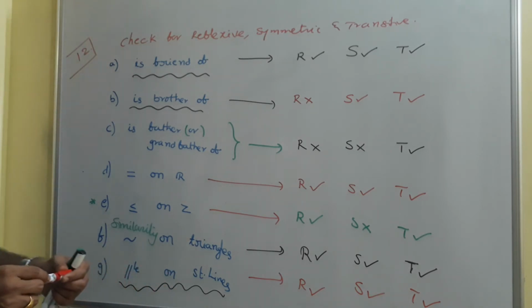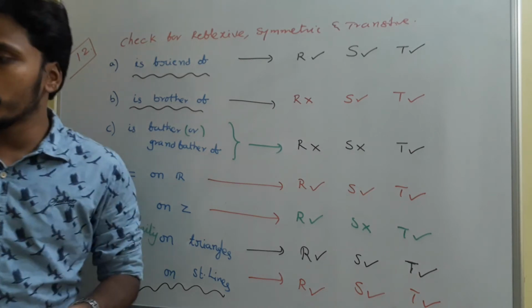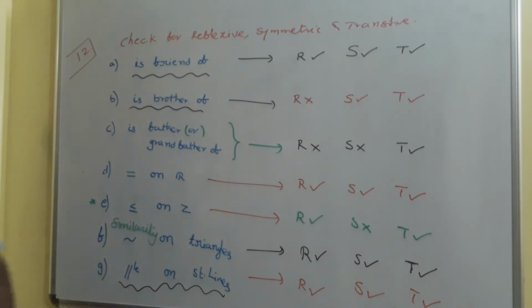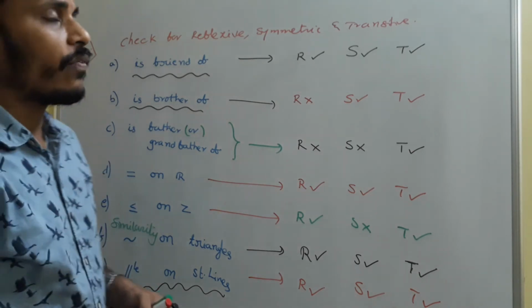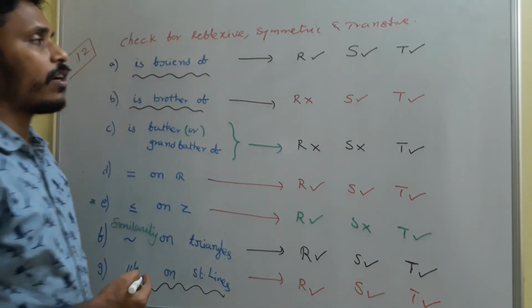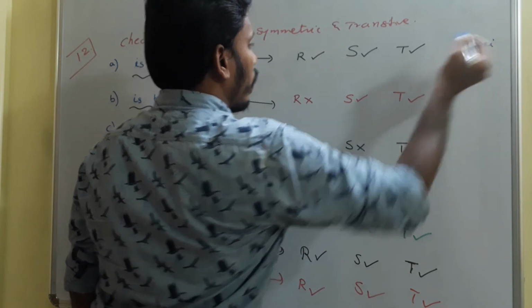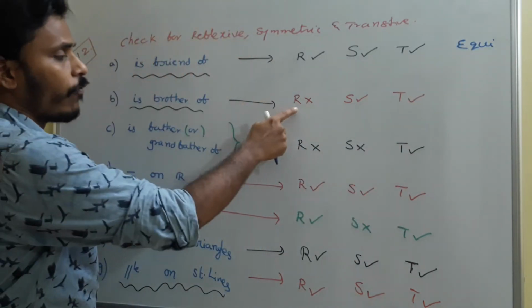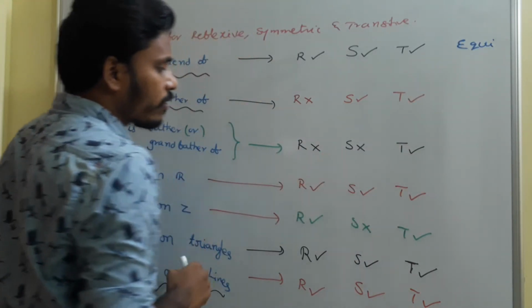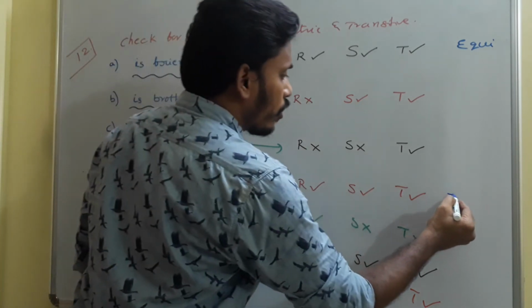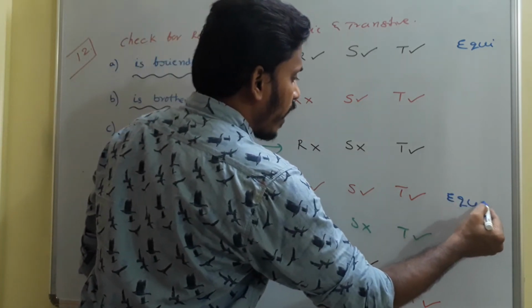Among those relations, if you identify the relations which are satisfying symmetric, reflexive and transitive, they are called equivalence relations. Okay, so this is an equivalence relation, the first one. And see here reflexive fails, here both fail, here again all 3 are correct. So this is again an equivalence relation.